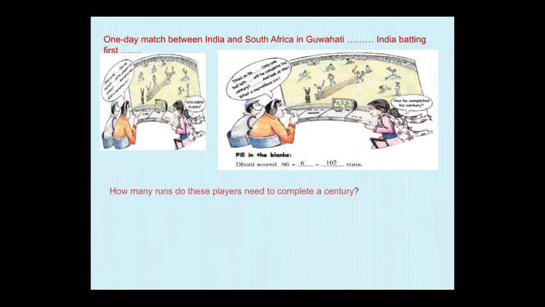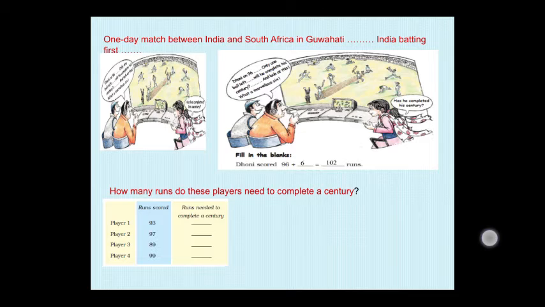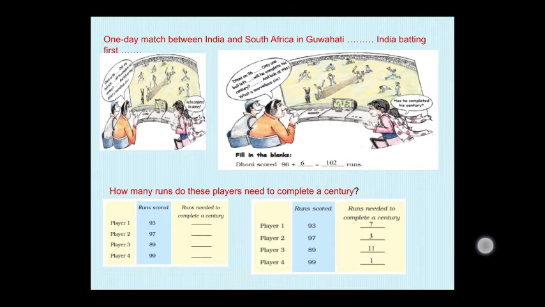How many runs do these players need to complete a century? Century means, I already told, one century is equal to 100 runs. See here, the question: player 1, player 2, player 3, player 4 are given, and their scored runs are given. Player 1 scored 93 runs.